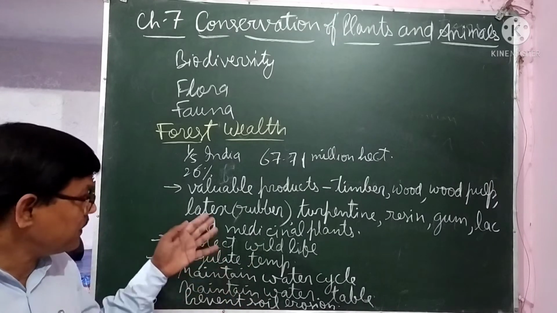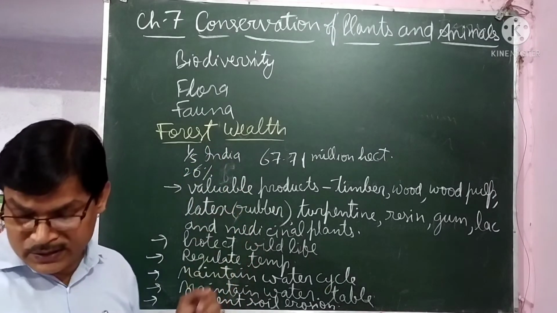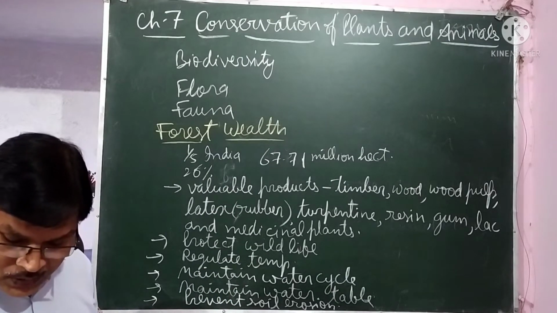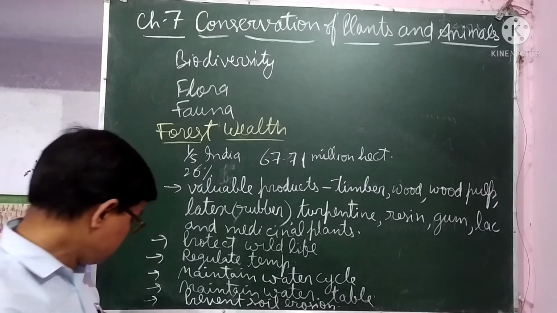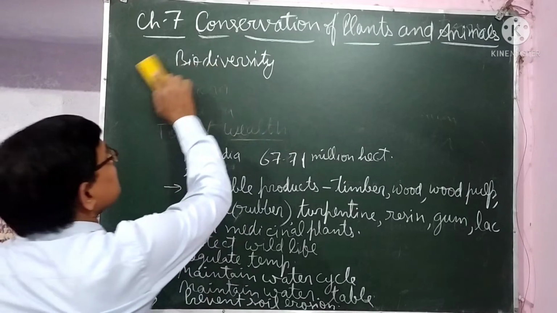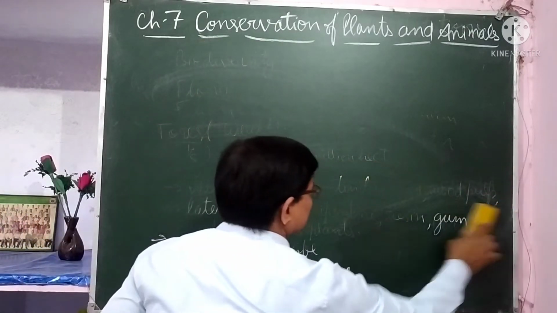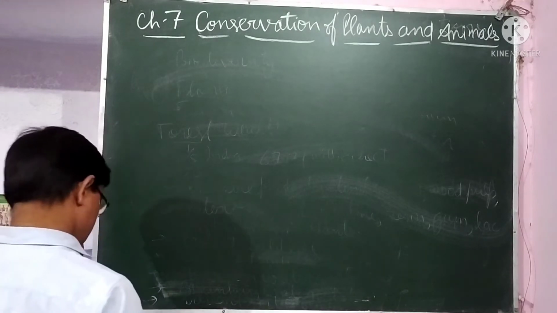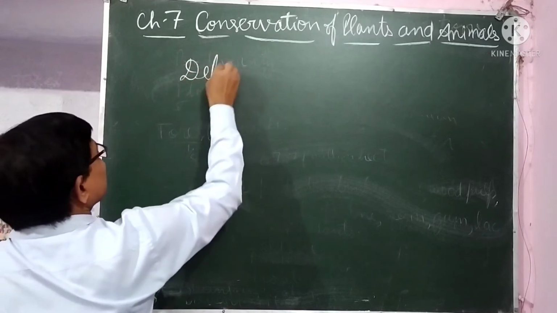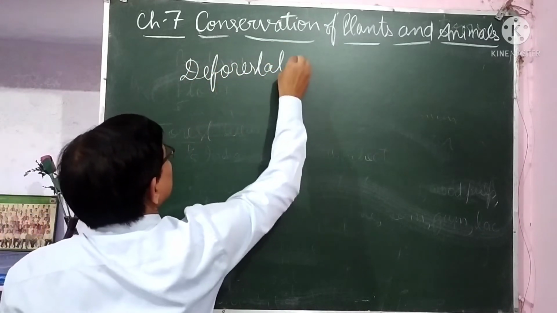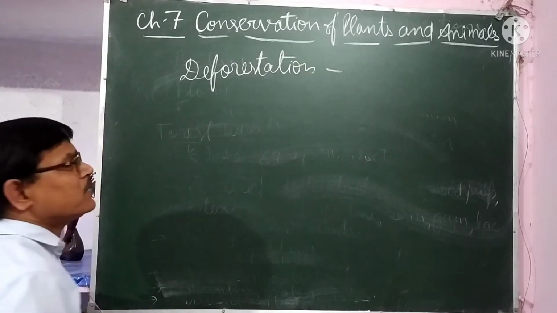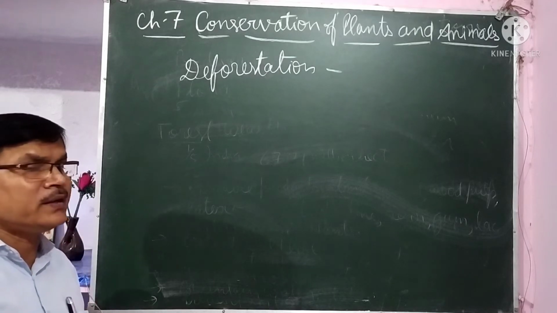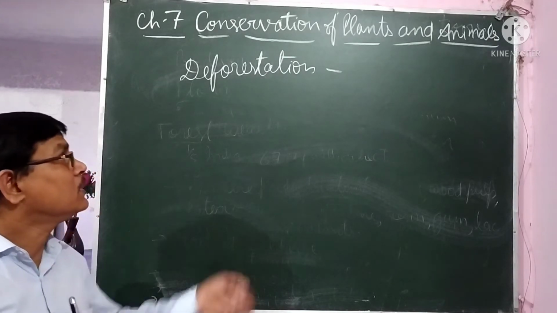So in these many ways forests are helpful for us, and that's why they are called a wealth. Next is deforestation. The next topic is deforestation. Deforestation means cutting down of trees at large scale, cutting down of forest at large scale and using that land for other purposes. That is called deforestation.